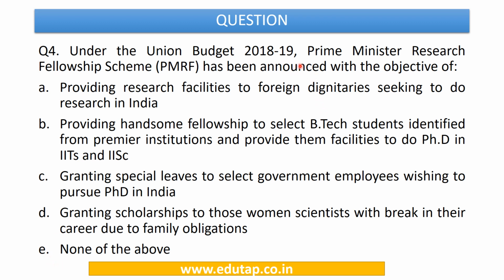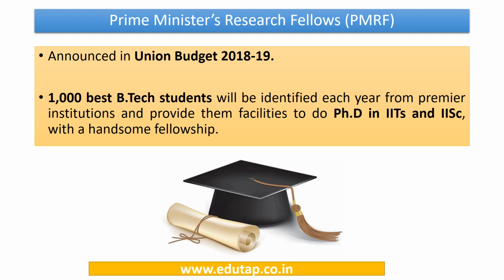So under the Union Budget 2018-19, this Prime Minister Research Fellowship Scheme has been announced, and this question has been framed on the same. Now to answer this question, we must be aware about this Prime Minister Research Fellowship Scheme.